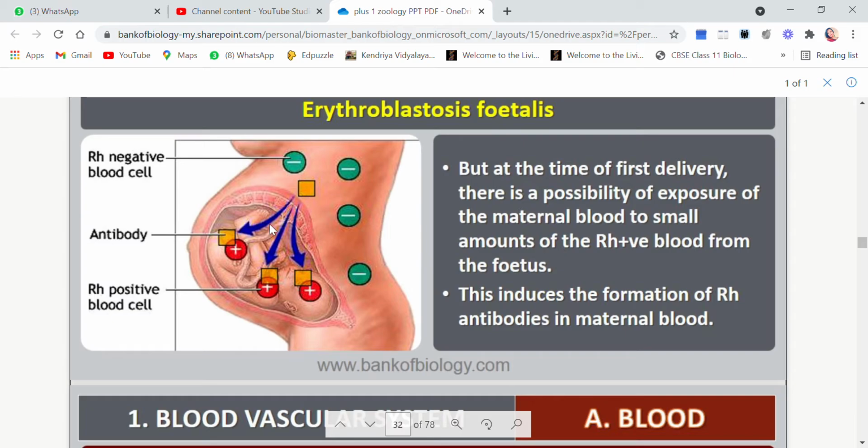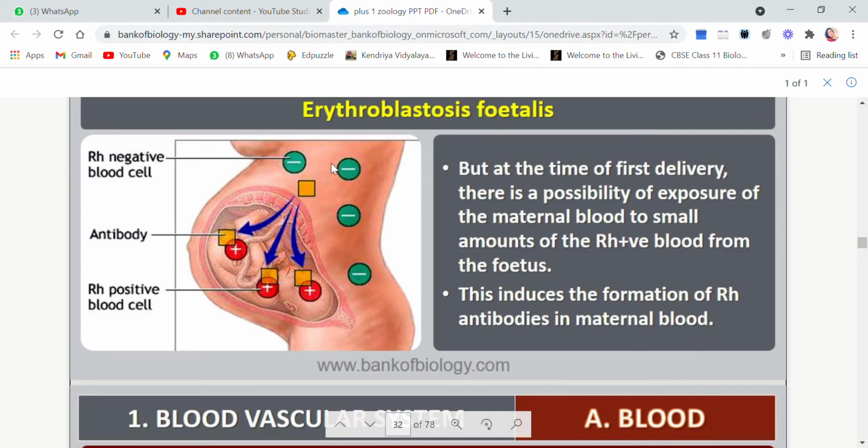I'm not saying that every time this will happen, but this may occur. Then what will happen? This will induce the formation of Rh antibodies in the maternal blood.